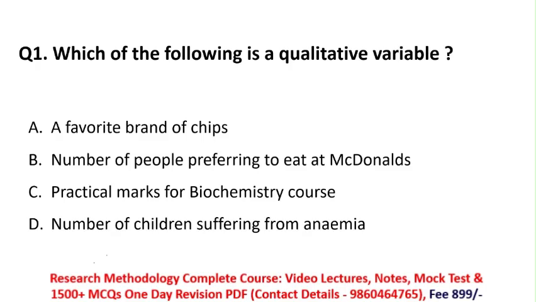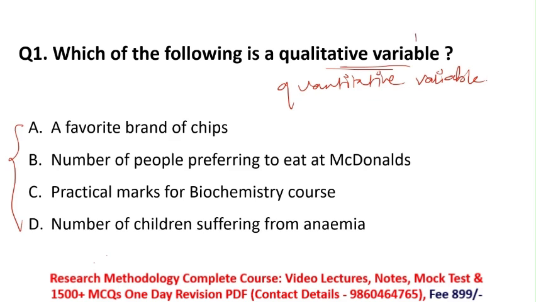Which of the following is a qualitative variable? In this question, they have given us some examples of qualitative as well as quantitative variables. Remember, in research there are two types of variable: first is qualitative and second is quantitative. In options A, B, C and D, we have to select the one correct example which indicates a qualitative variable.